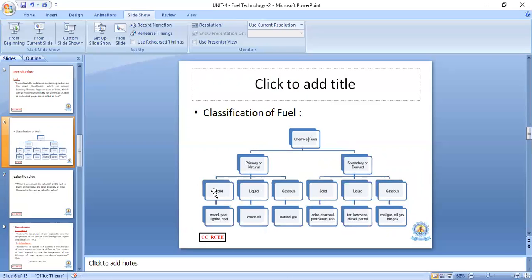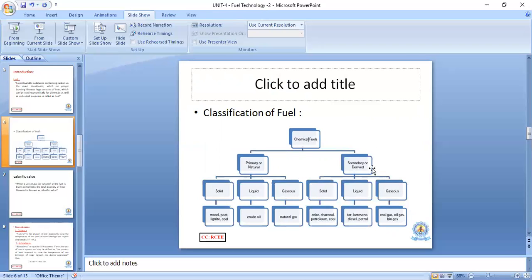The solid fuels, examples are wood, lignite, coal, etc. Liquid fuel example, crude oil, and gaseous fuel example, natural gas. So these are the primary or natural fuels.